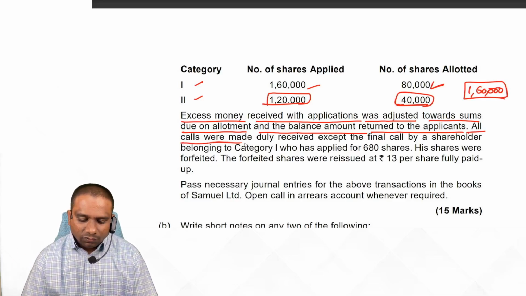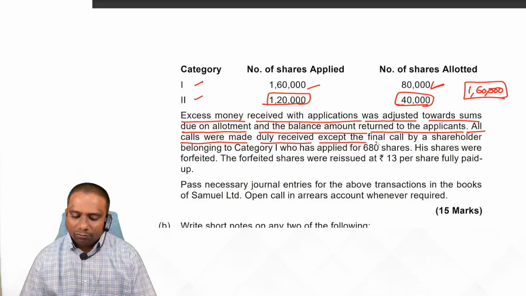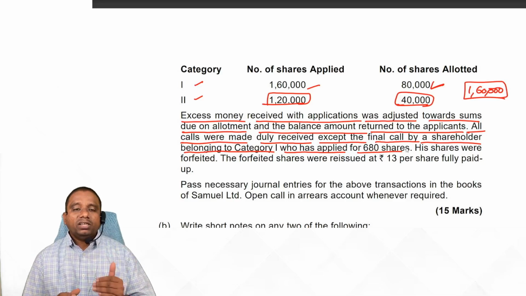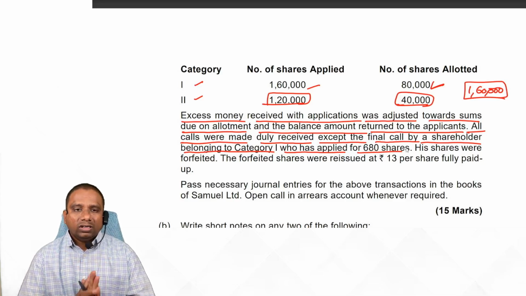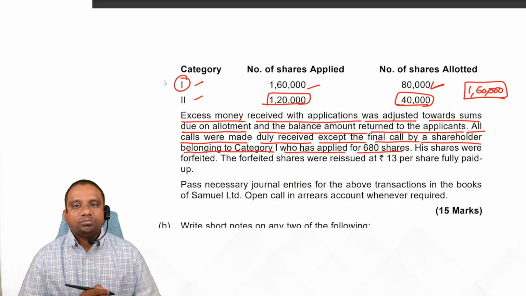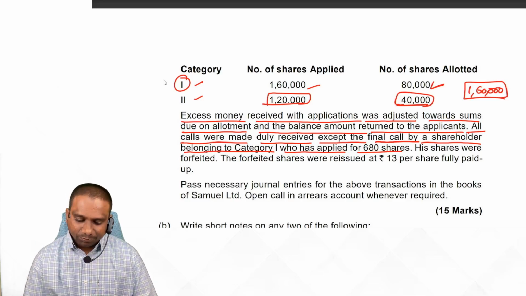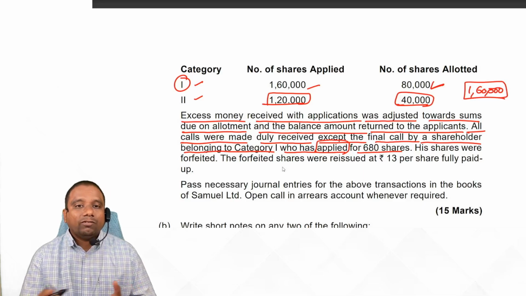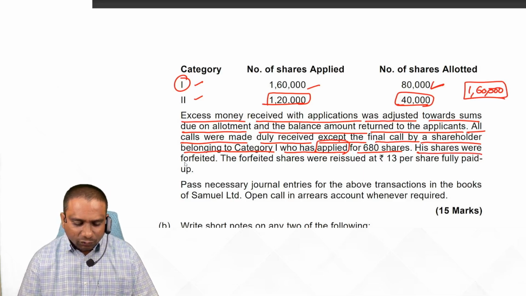Next, all calls were made and duly received except the final call by a shareholder belonging to category 1 who has applied for 680 shares. We have received the total amount, meaning allotment amount and final call amount, but not from a shareholder who belongs to category 1 on 680 shares. He has applied for 680. But how many shares did we allot? We have to calculate.